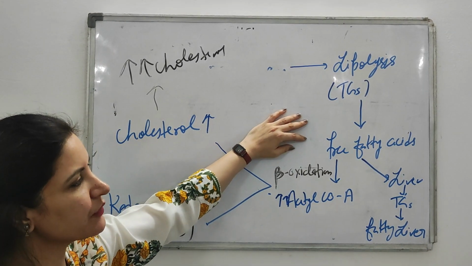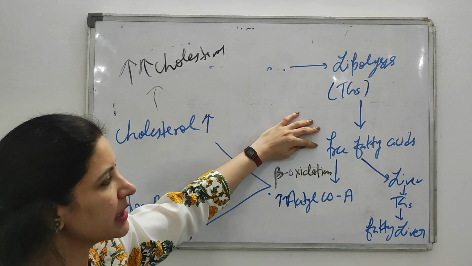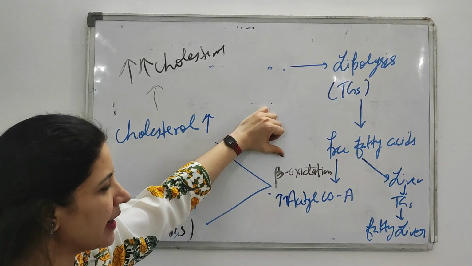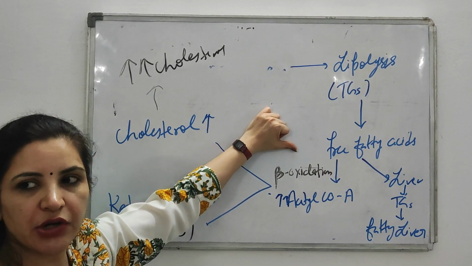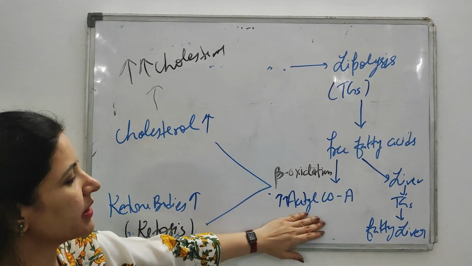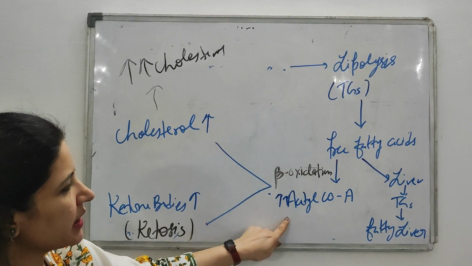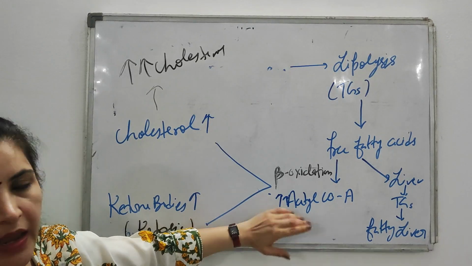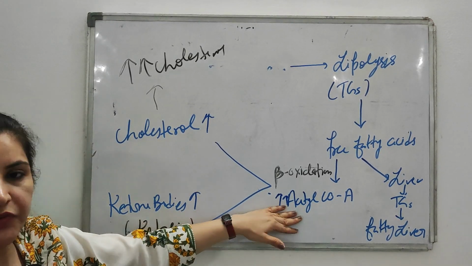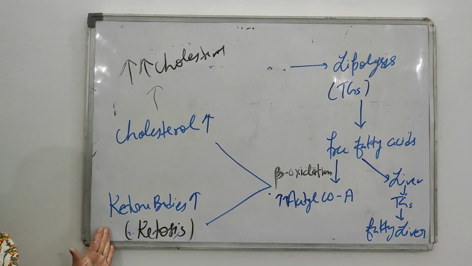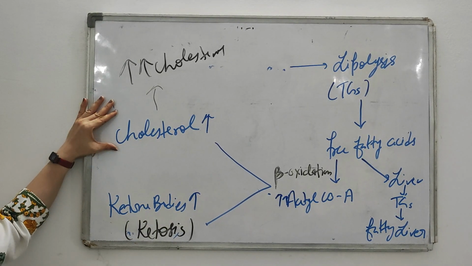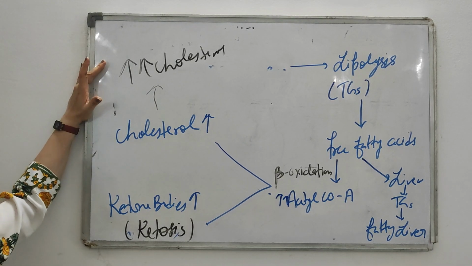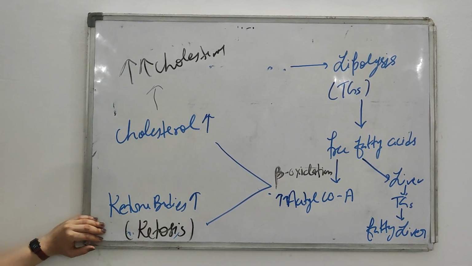Now, the second fate of these free fatty acids is that they undergo beta oxidation. And as you know very well, the end product of beta oxidation of fatty acids is what? Acetyl CoA. So when this is stimulated, there is an excessive formation of acetyl CoA, and this acetyl CoA is the substrate for what? Cholesterol and ketone bodies both. So there is excessive cholesterol formation and excessive formation of ketone bodies. So hypercholesterolemia will be there and ketosis will be there.